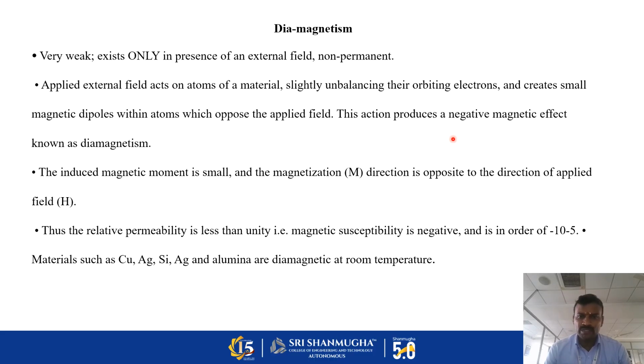This action produces a negative magnetization known as diamagnetism. The induced magnetic moment is small and its direction is opposite to the direction of the applied field. Thus the relative permeability is less than unity. Magnetic susceptibility is negative, on the order of 10 to the power minus 5. Copper, aluminum and zinc are examples of diamagnetic materials.